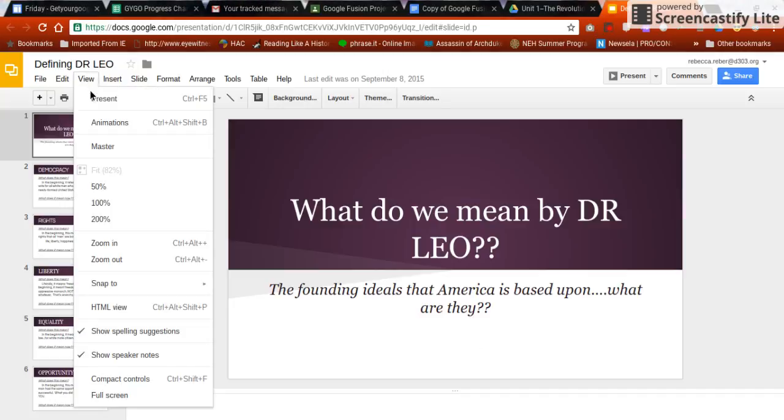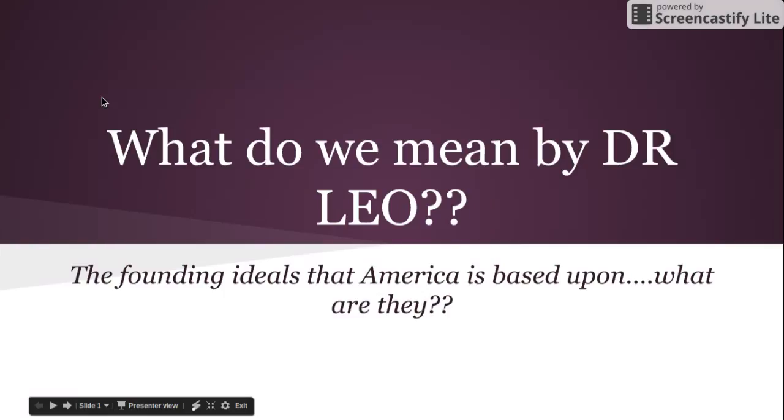I want to show you a couple of things that we're going to be talking about pretty much throughout the entire school year. It's a quick slideshow answering the question, what do we mean by DRLEO? Who is DRLEO? What do we mean by it? As it says here, the founding ideals that America is based upon. But what are they? What are these founding ideals?